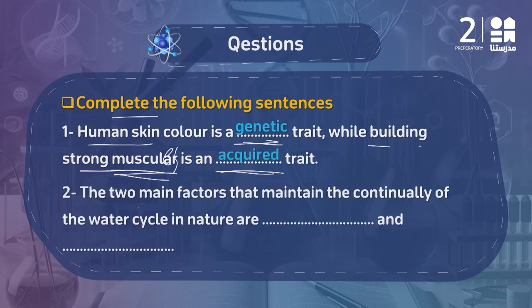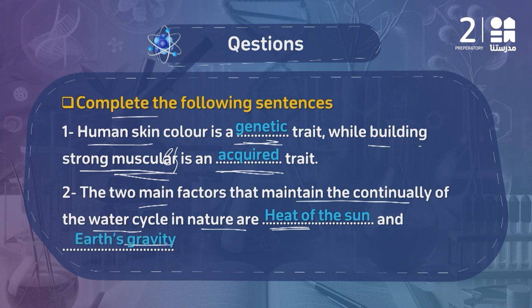Question number 2 says the two main factors that maintain the continuity of the water cycle in nature are... Of course we know that without the heat of the sun the water wouldn't evaporate, and therefore no clouds will be formed, and therefore there won't be precipitation.